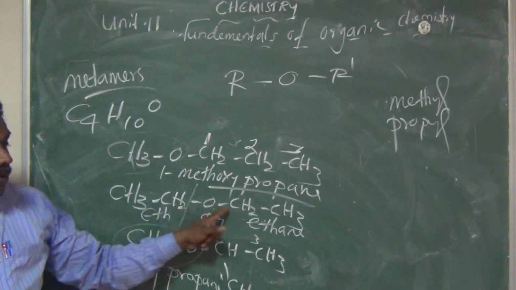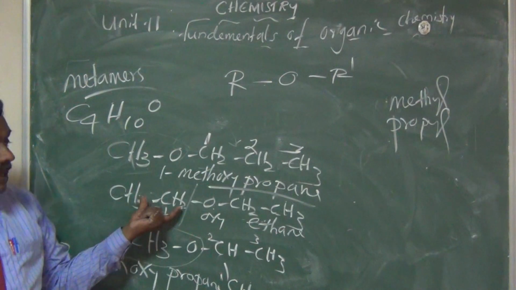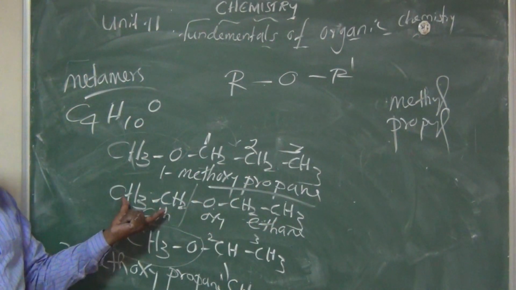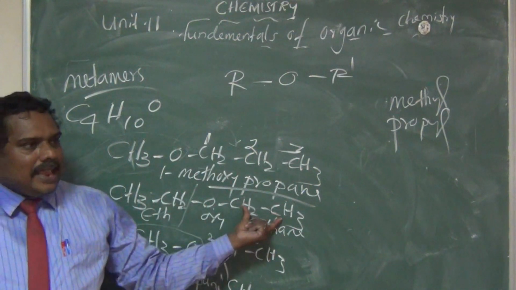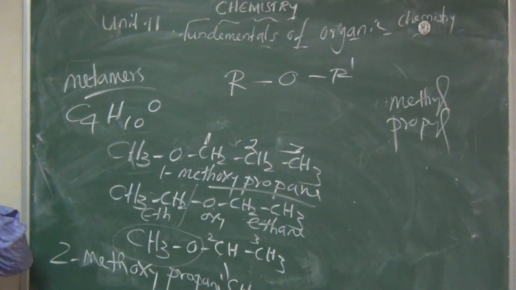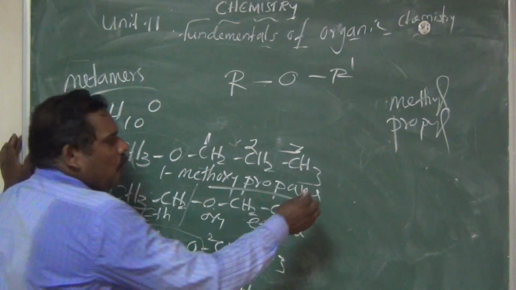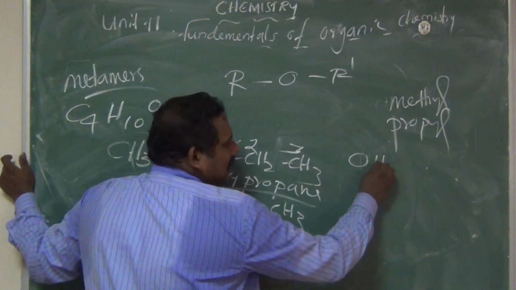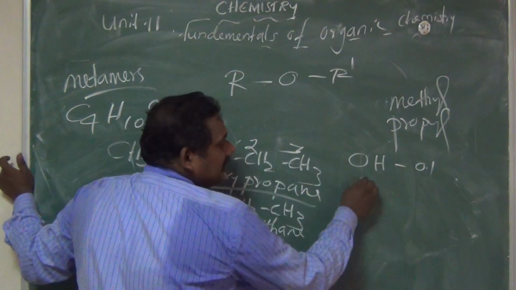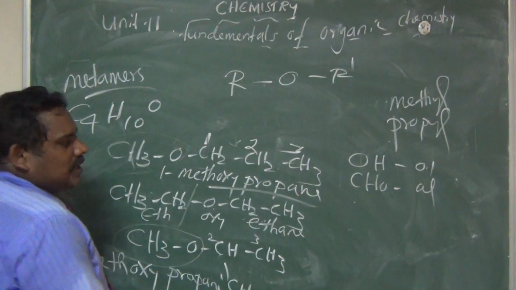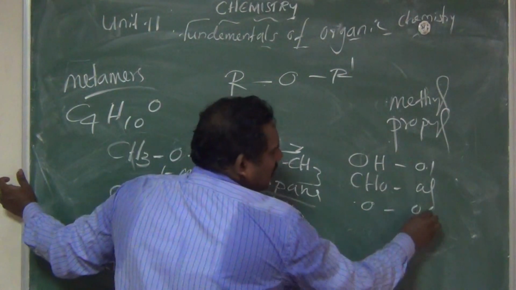The second compound also has an ethyl group, and there also an ethyl group. The ethyl group can be said as eth. Okay, ethoxyethane. For the oxygen group, how do we say it? Oxy is a secondary suffix. OH means the secondary suffix is OL. CHO, the secondary suffix is AL. Am I right? So oxygen we say oxy.